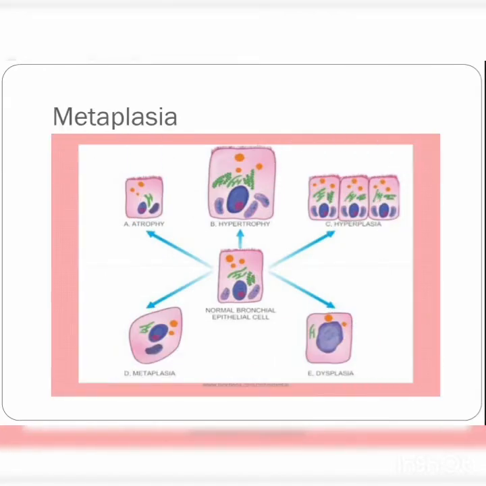Now, with this, we come to metaplasia. Metaplasia is the reversible change in which one adult cell type is replaced by another cell type, for example, epithelial or mesenchymal.